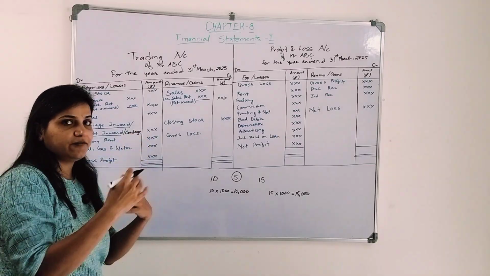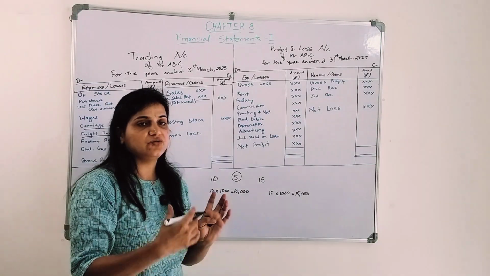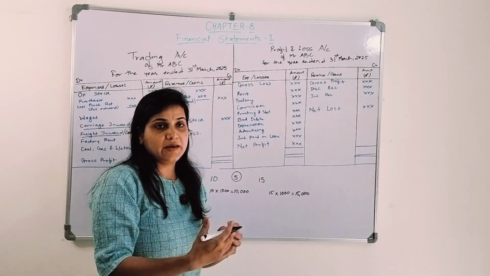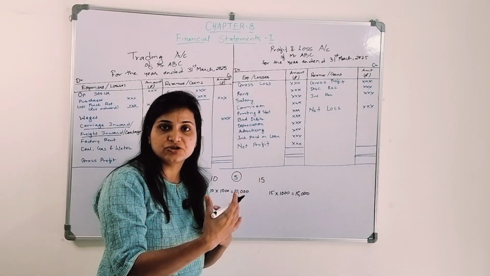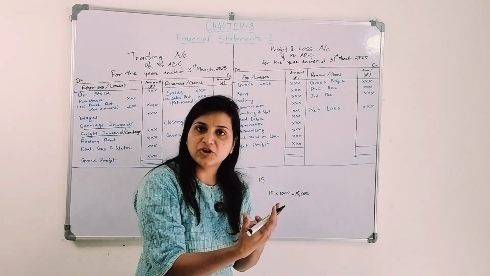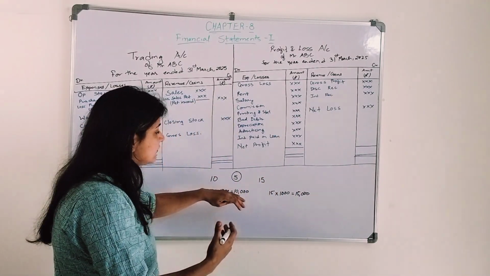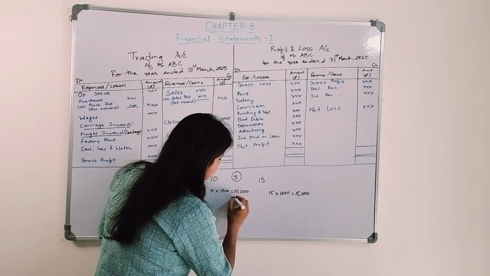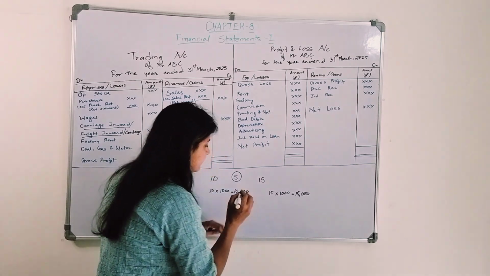Cartage is local transportation. Carriage inward or freight inward is paid when the goods are coming by roadways or railways or through sea or through air. So I have to pay that transportation cost. Let's say that transportation cost me 1000, right?